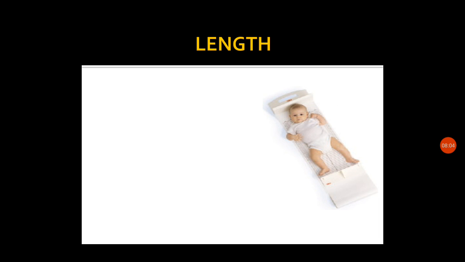Next we can see the second measurement, that is growth assessment, and the proportional changes in the length of the infant. In the first 6 months, the child will be increasing the length by 2.5 centimeter. We say length because normally the infant will be in a lying down position.